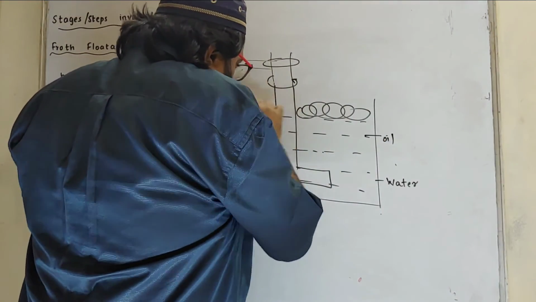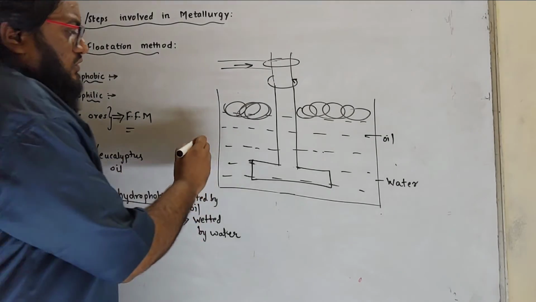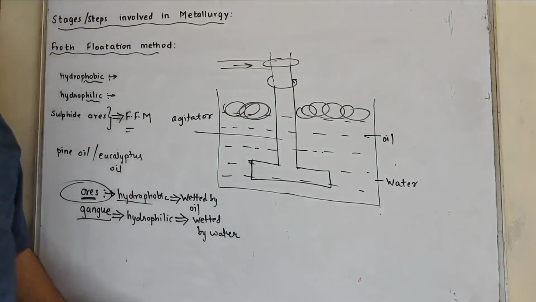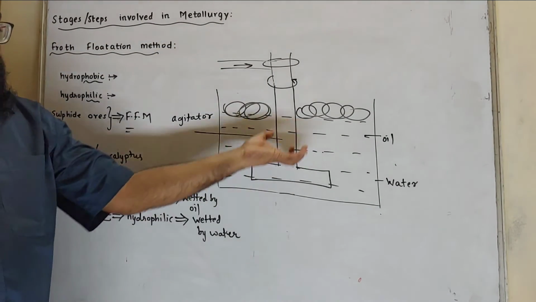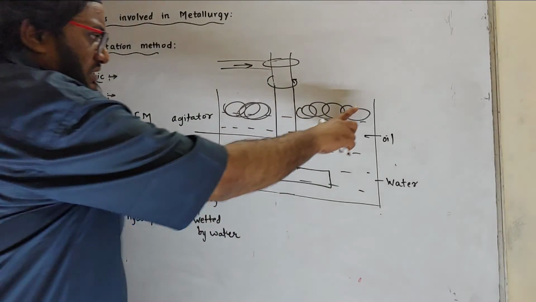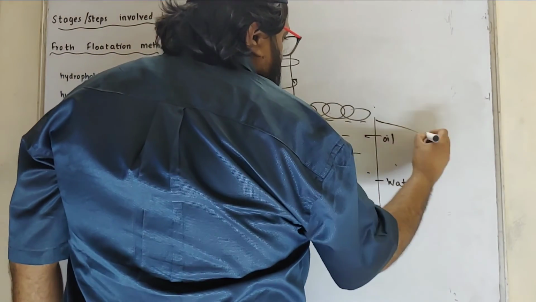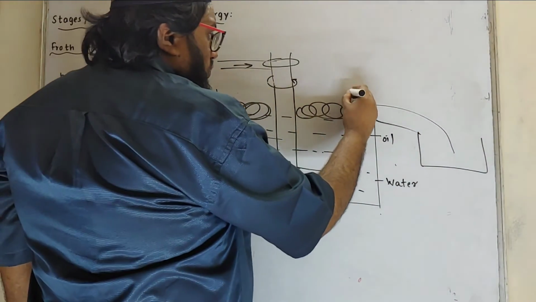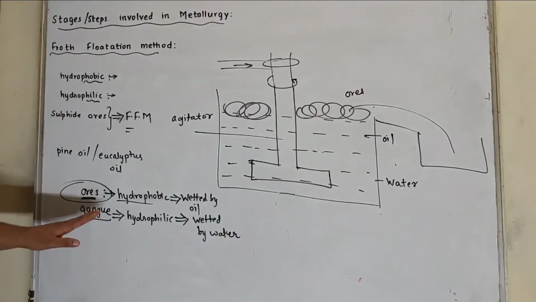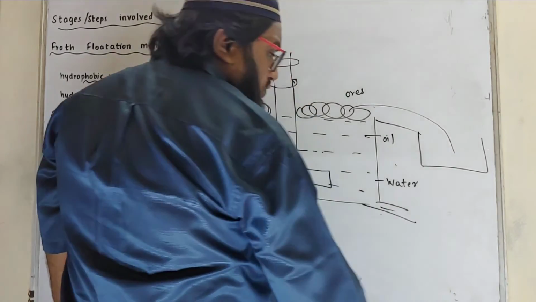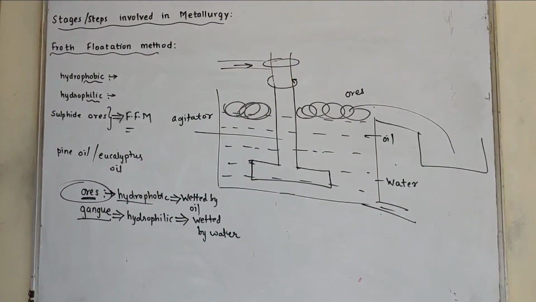Now foam is formed due to agitation. What is the function of the agitator? It provides the churning action. Due to churning action, the froth is formed. This foam or froth can be removed and collected in a separate container. Now this foam contains ore particles, whereas gangue particles are wetted by water, so they can be removed from the lower outlet.